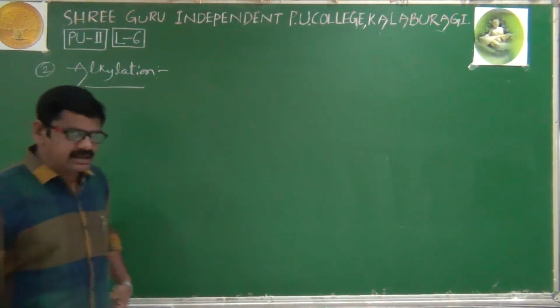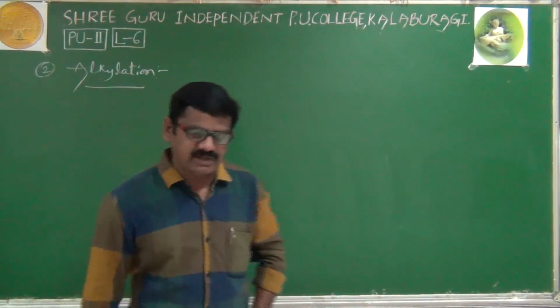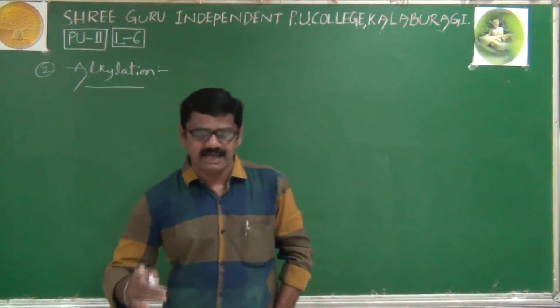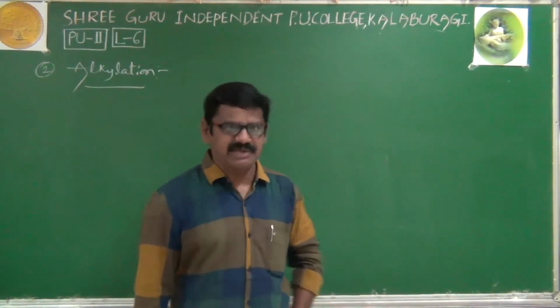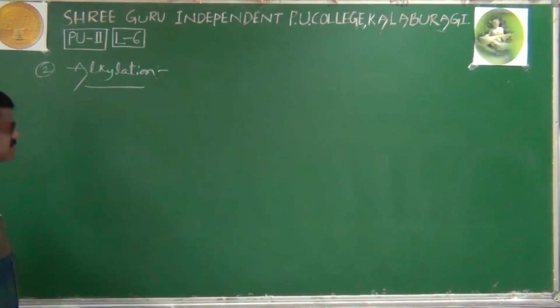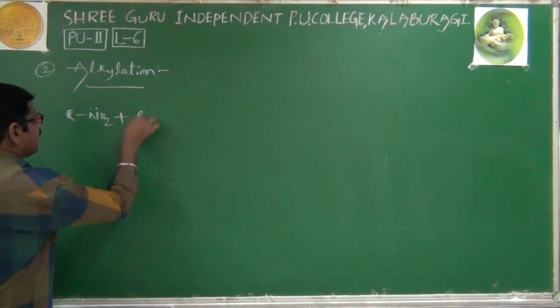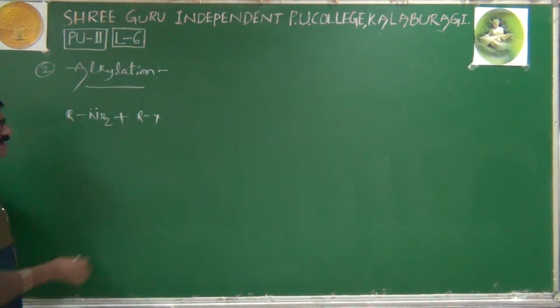Very simple. Alkylation is nothing but a reaction of amines with alkyl halide. Reaction of amines with alkyl halide is called the alkylation process. We will see its corresponding reactions now. I will take first primary amine. RNH2 is a primary amine reacting with the alkyl halide.